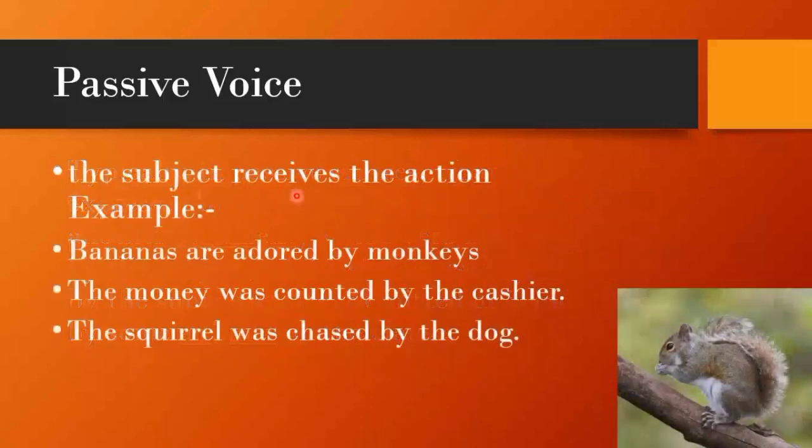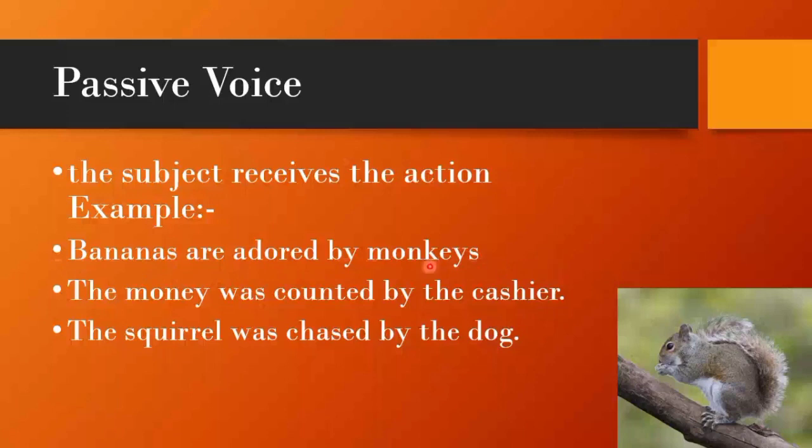Example: bananas are adored by monkeys. The money was counted by the cashier. The squirrel was chased by the dog. Let's take a closer look at the first pair of sentences. Monkeys adore bananas. And bananas are adored by monkeys.